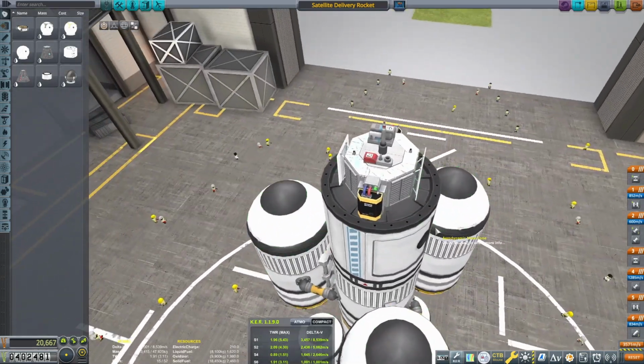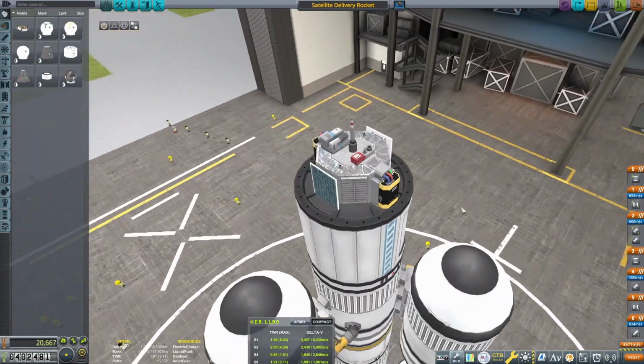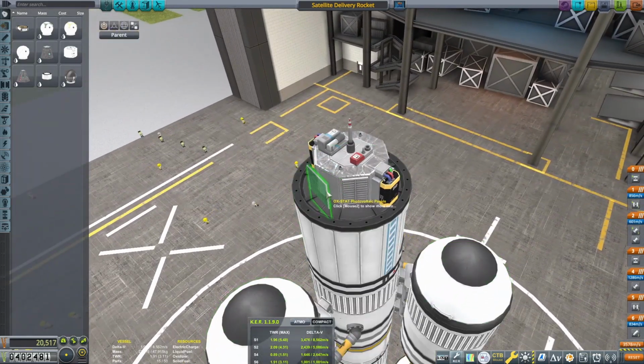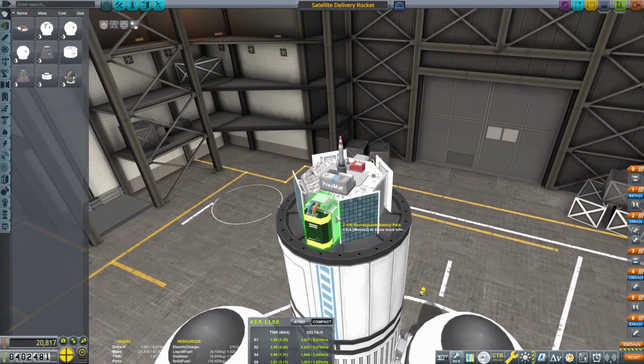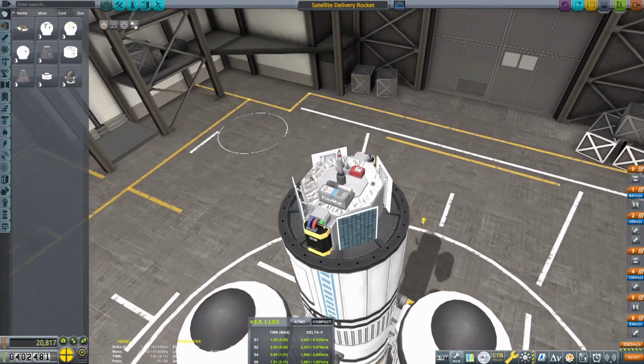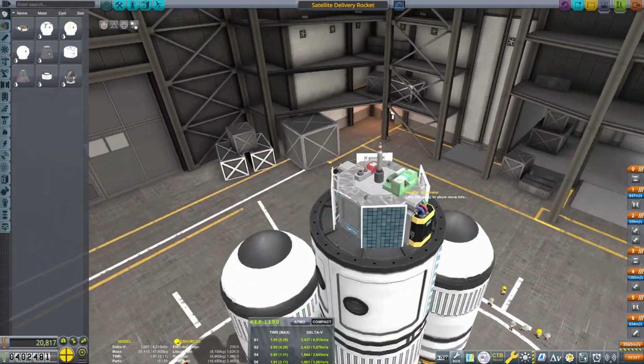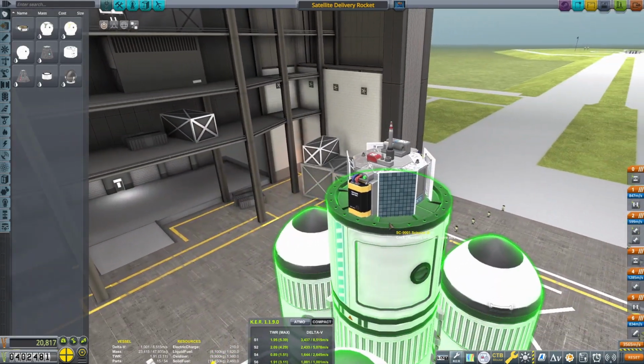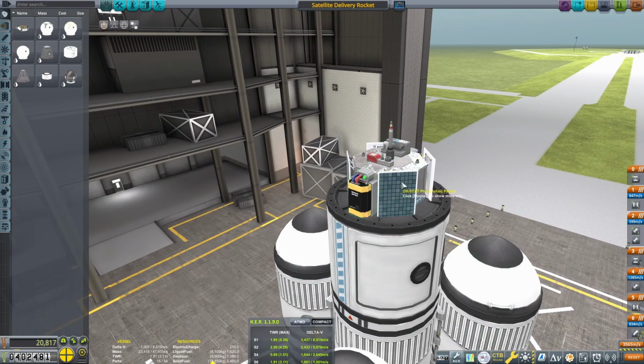And I'm going to add more solar panels because I was kind of nervous last time when we didn't have enough. We kind of had a problem last time, worried that we were going to lose our electric charge. So yeah. You know what else?